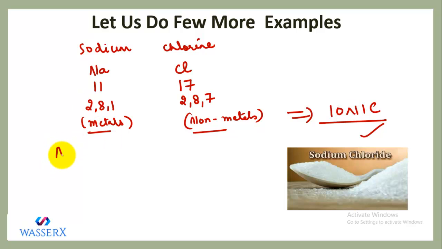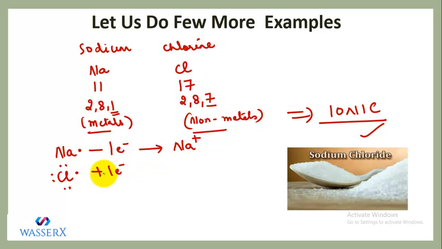So let's write here. Sodium is Na, its outermost electron is 1. We are writing just the valence electron. It will lose this 1 electron. So I have written minus, that means it is losing 1 electron, and after losing, it acquires 1 positive charge, that is Na+. Now let's write for chlorine. We know the valence electron is 7, so just put the dots like this. We always put these dots in pairs. Chlorine initially possesses 7 electrons. It needs 1 electron in order to attain stable noble gas configuration, so it will accept 1 and form Cl-.